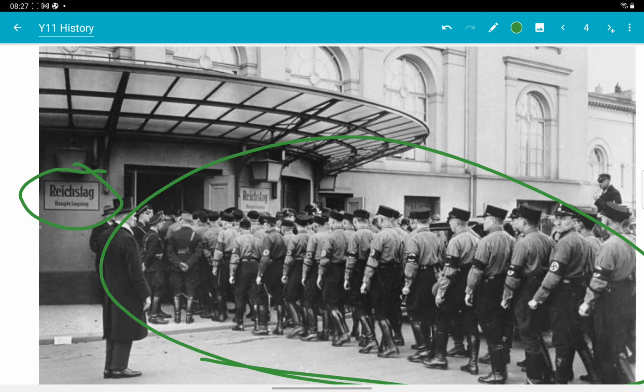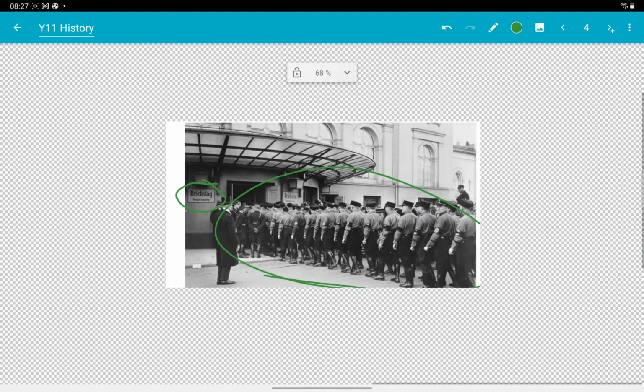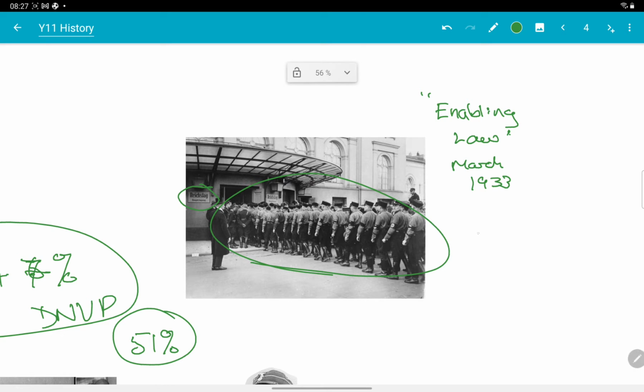So the Reichstag approved the enabling law, and this gave Hitler the power to rule by decree for 4 years.